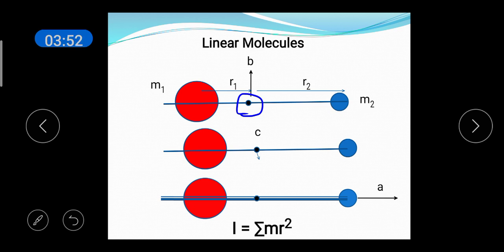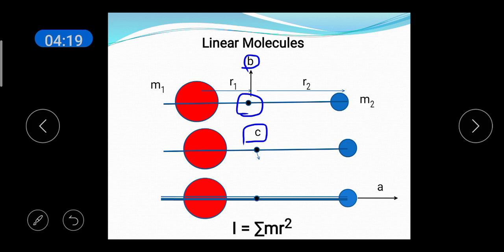You can imagine three mutually perpendicular axes passing through the center of mass. This axis is B, which is passing through the center of mass. It lies in the plane of the slide and in a perpendicular direction. This is the axis C, which is passing through the center of mass perpendicular to the slide.